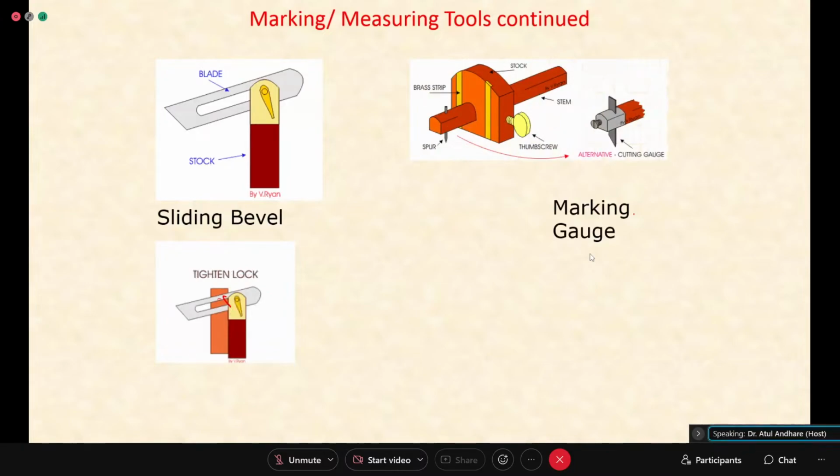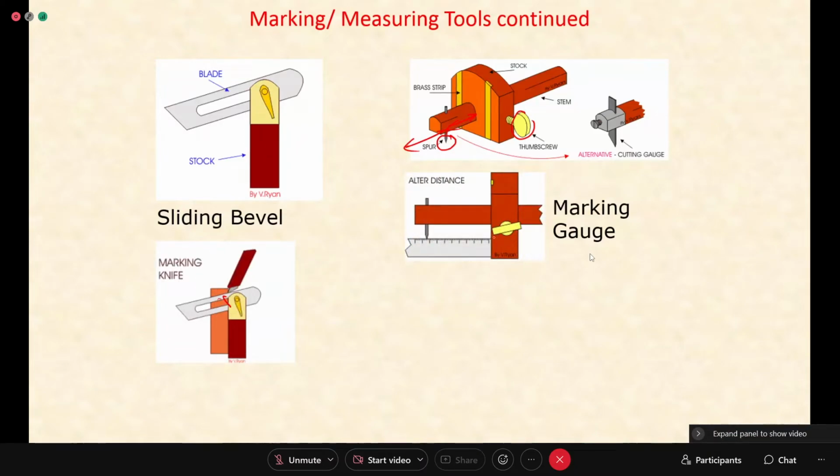Then there is a marking gauge. Now you can see this is a pointer here. So this pointer will be used for drawing a line. This screw will be used for adjusting this. So this middle piece or stem can be moved back and forth, and then this pointer can be used for marking.